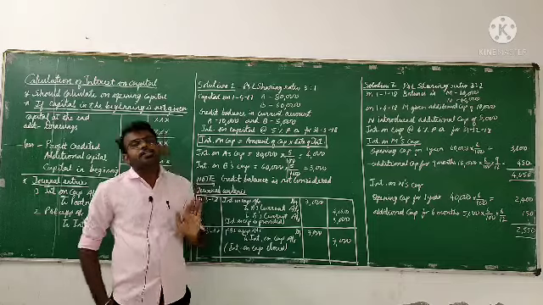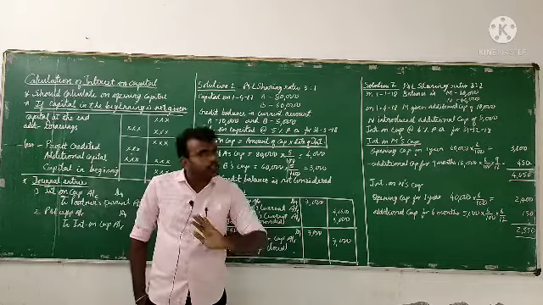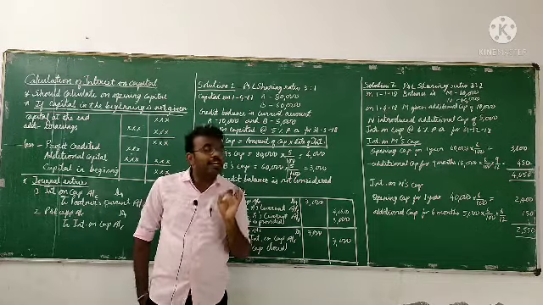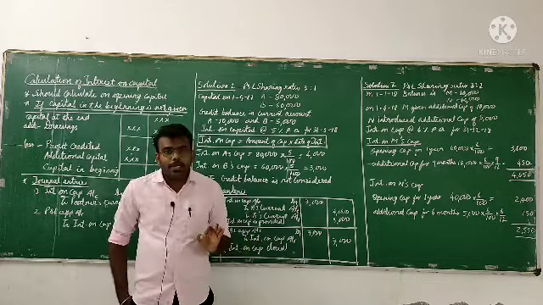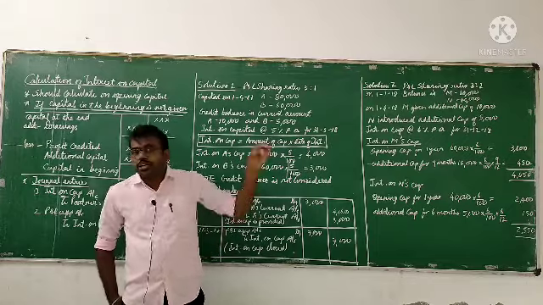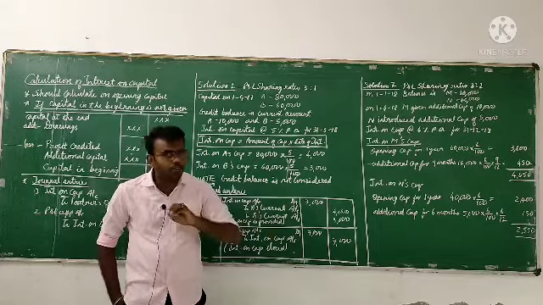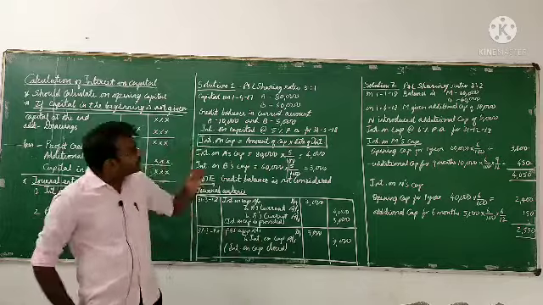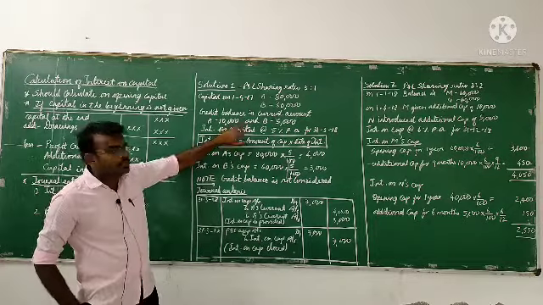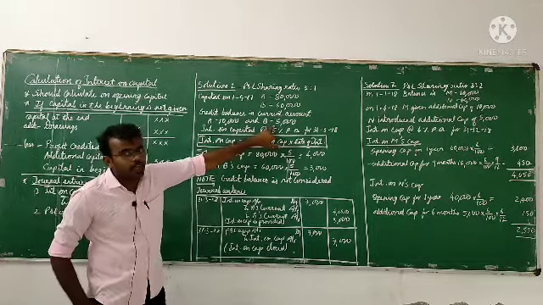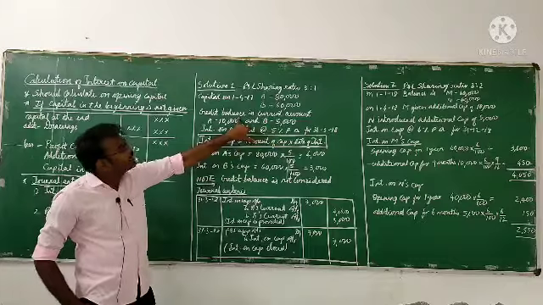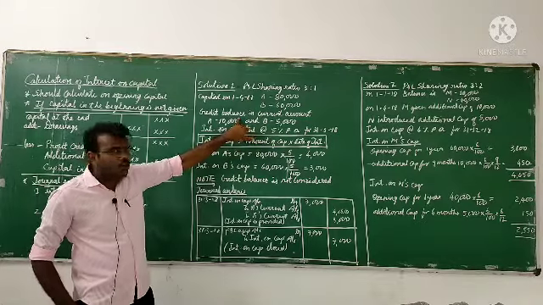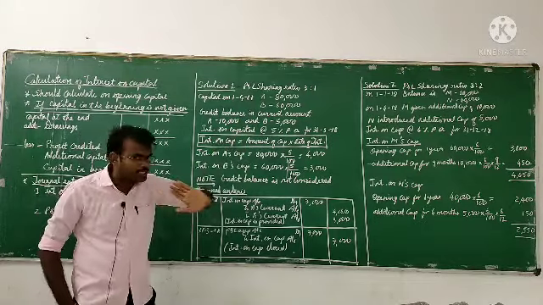Any credit balance given in the question, don't consider it. For calculating the interest on capital, the credit balances of their current accounts will not be considered. They might have given these just to confuse you, so however much they have given, don't consider it.